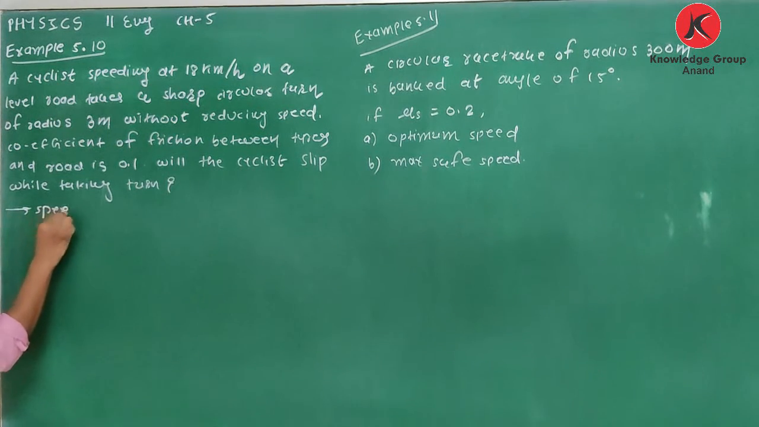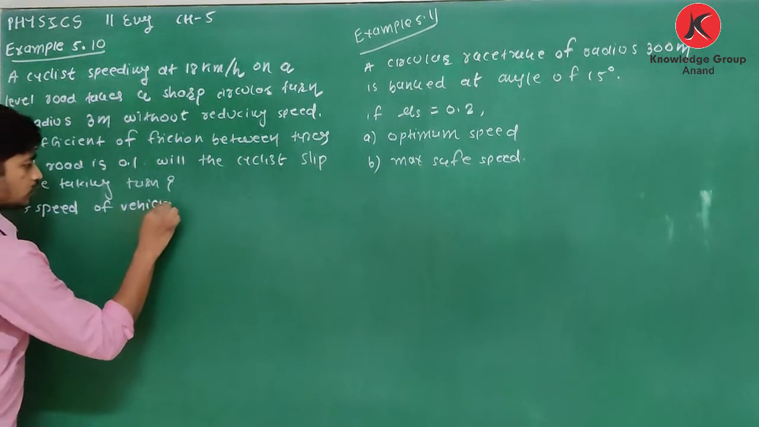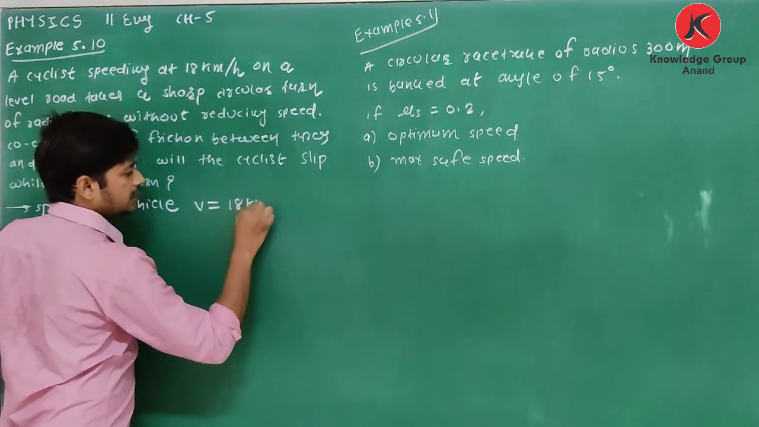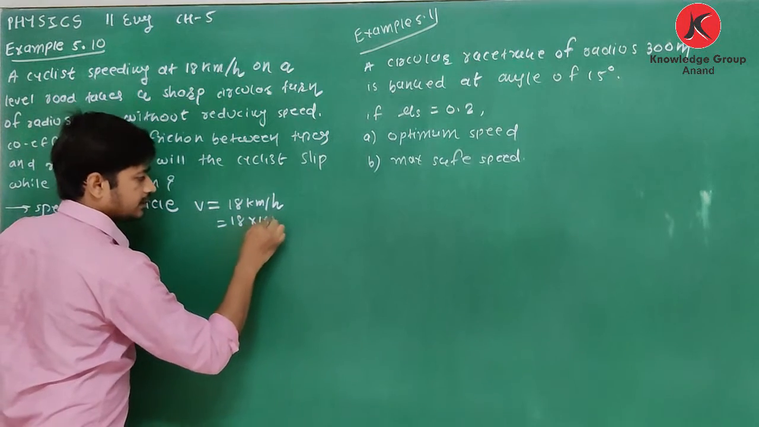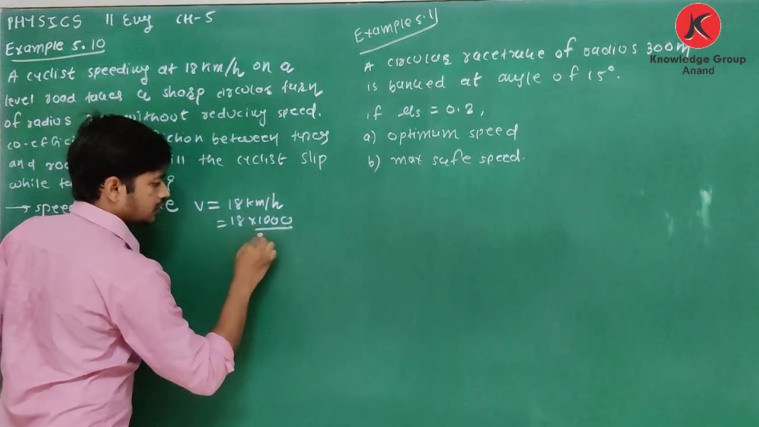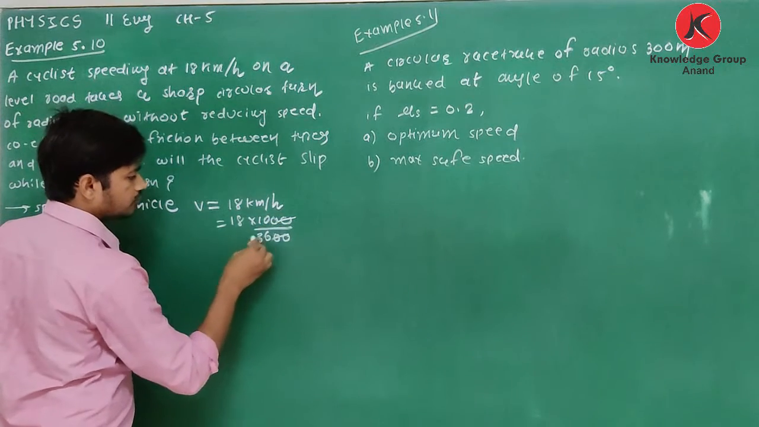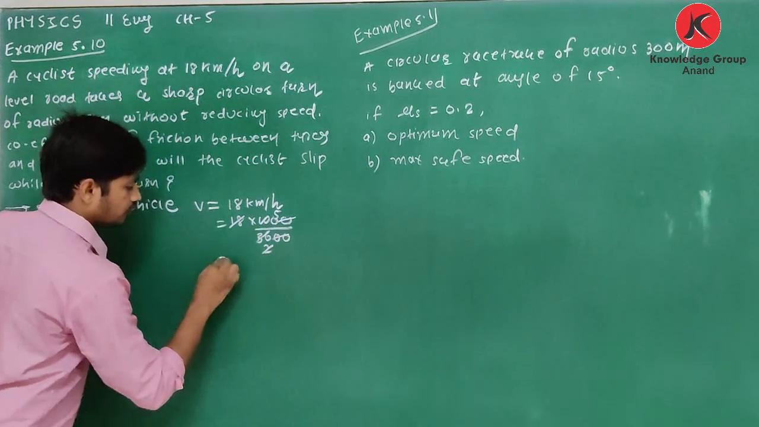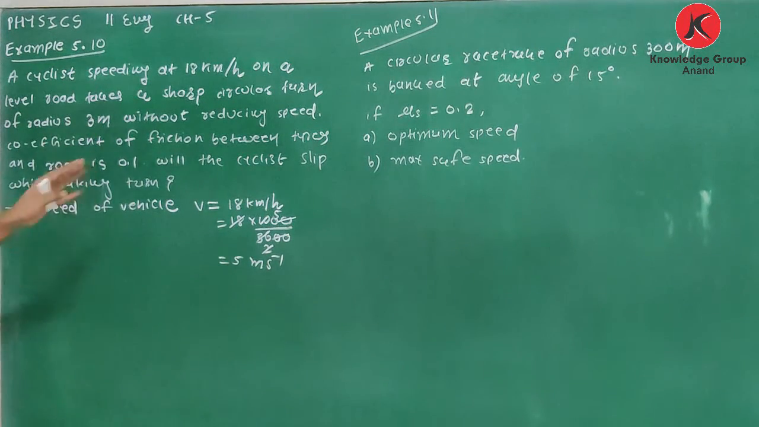See what is given. A cyclist speeding at 18 km per hour. So speed of vehicle v is equal to 18 km per hour, which is 18,000 divided by 3600, which is 5 meter per second. So the speed of the cycle is 5 meter per second.